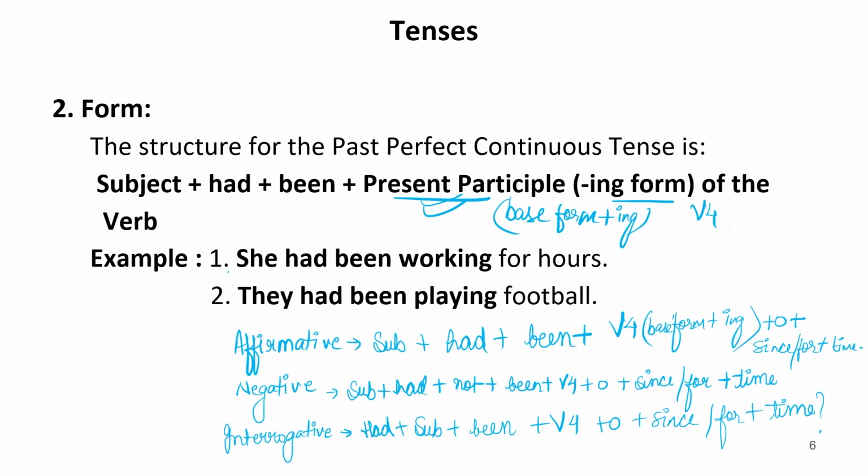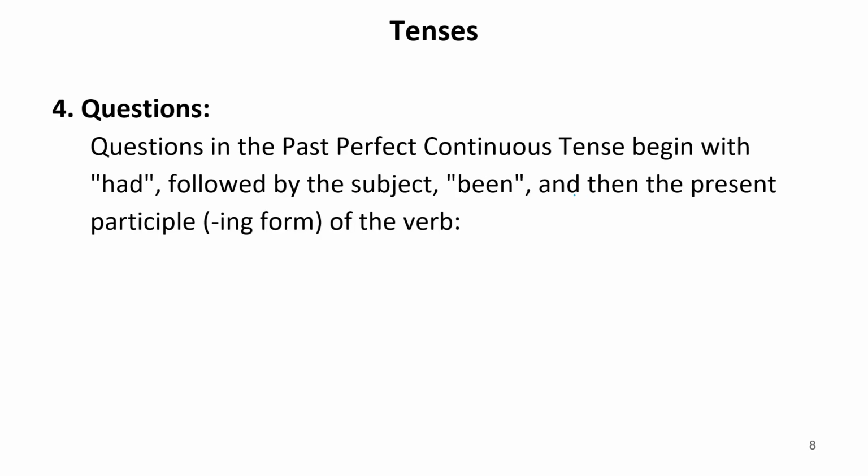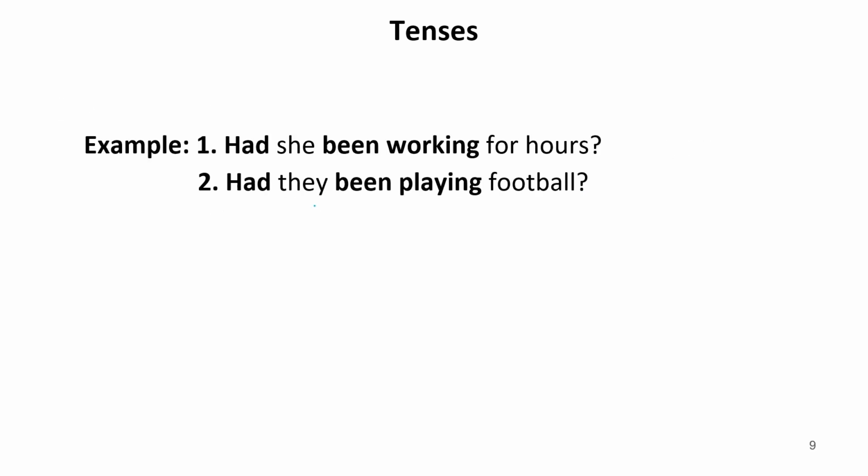Now look at the sentences, examples. She had been working for 2 hours. So this is affirmative sentence. They had been playing football. This is also affirmative. Now negative, we just simply put not in between had and been. She had not been working for hours. For question sentences, had she been working for hours? Had they been playing football? So these are several examples of past perfect continuous tense.